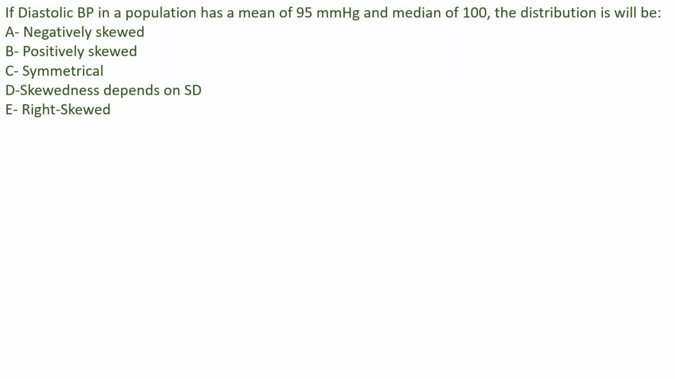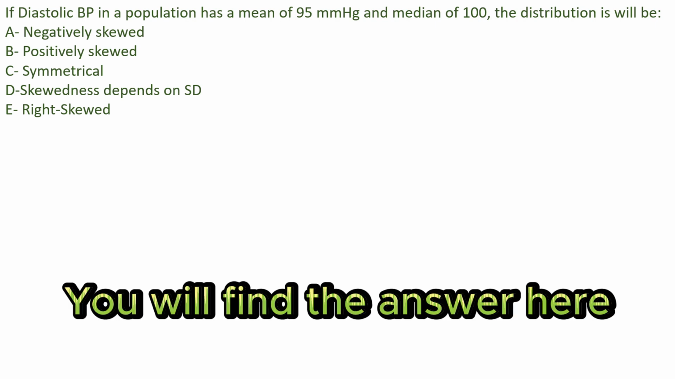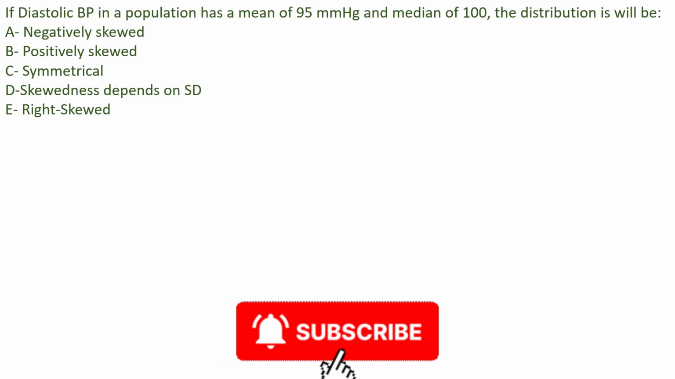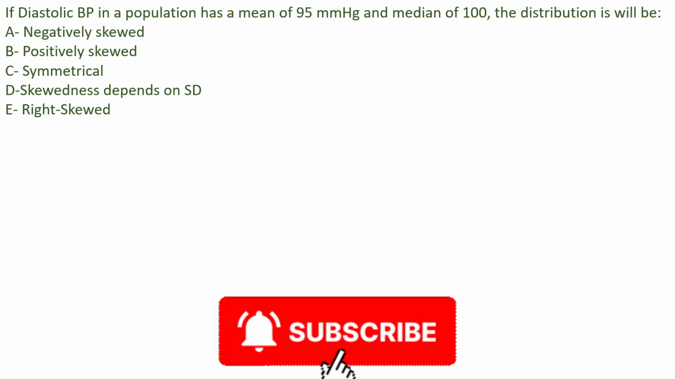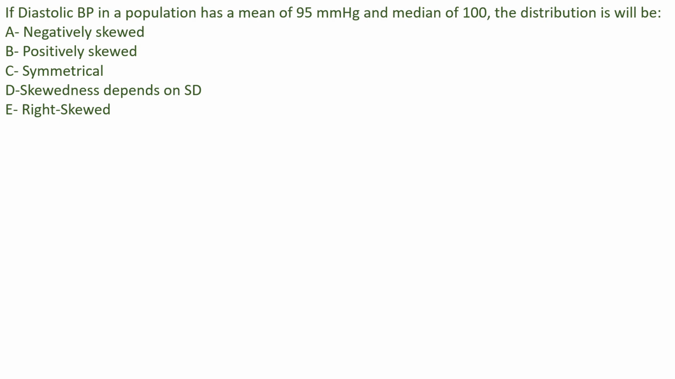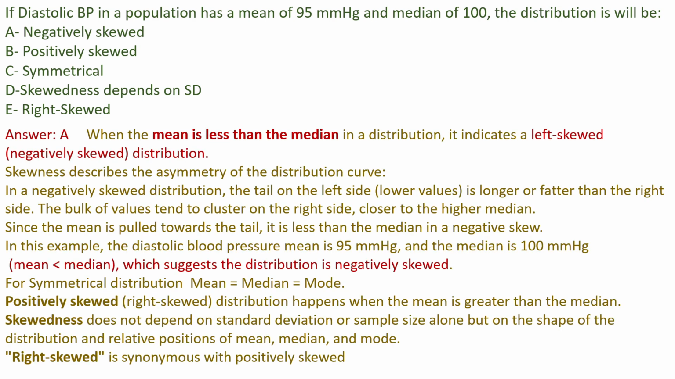Multiple choice question number 3. If diastolic BP in a population has a mean of 95 millimeters of mercury and median of 100, the distribution is A. Negatively skewed, B. Positively skewed, C. Symmetrical, D. Skewedness depends on SD, E. Right skewed. Answer A.